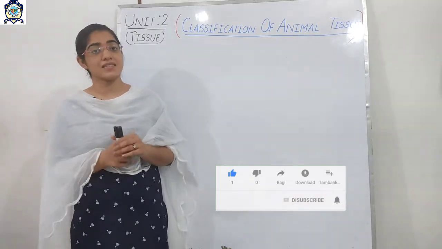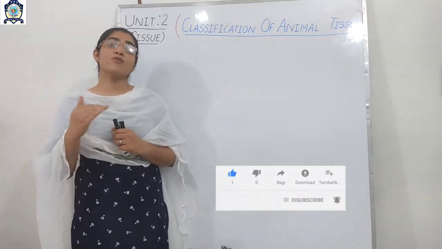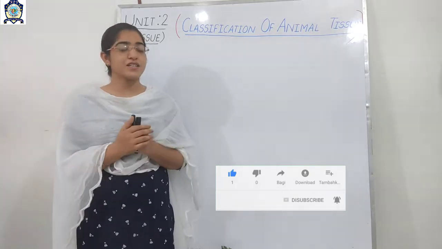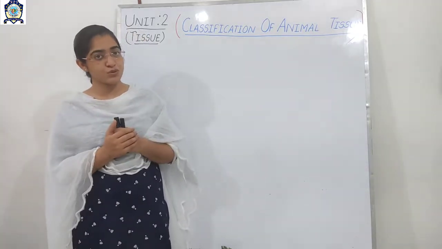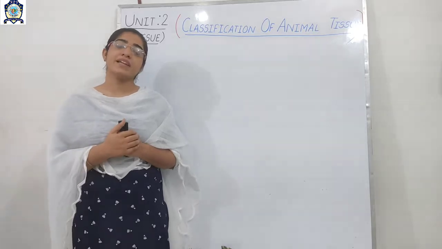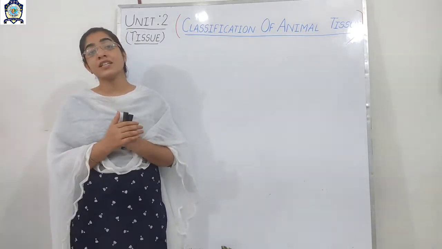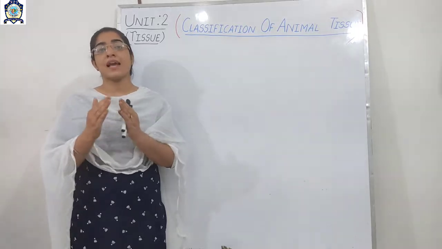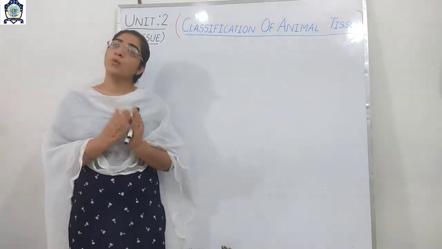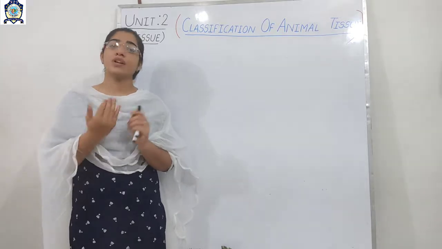Before the classification, I again want to recall the characteristic features of the animal tissue which I have already explained in the previous video lecture. Animal tissues are capable of movement, meaning they are motile in nature.